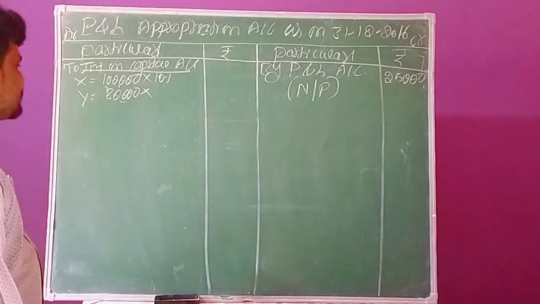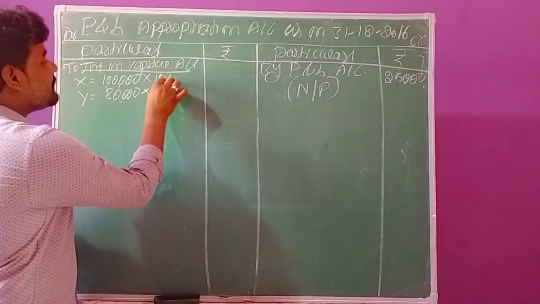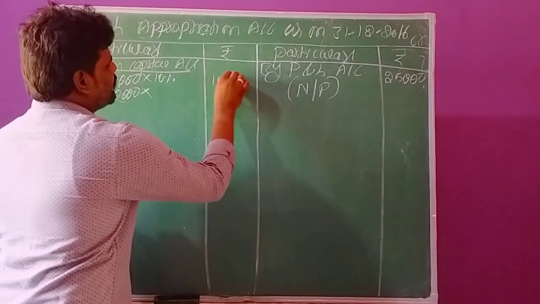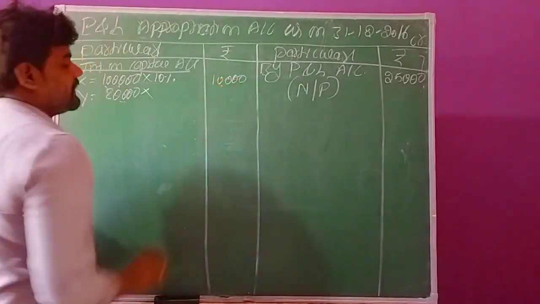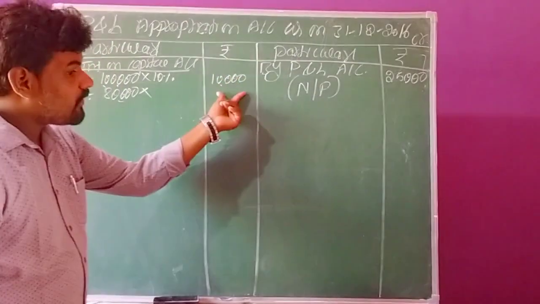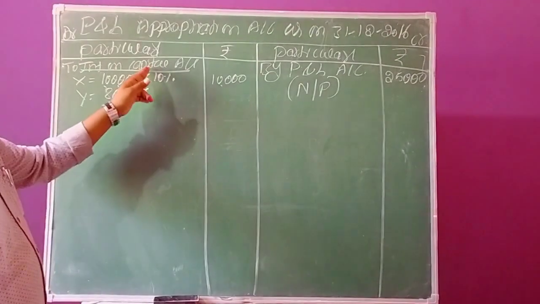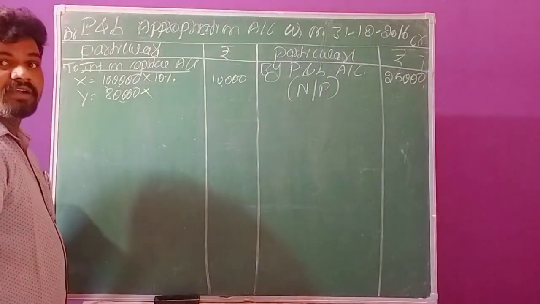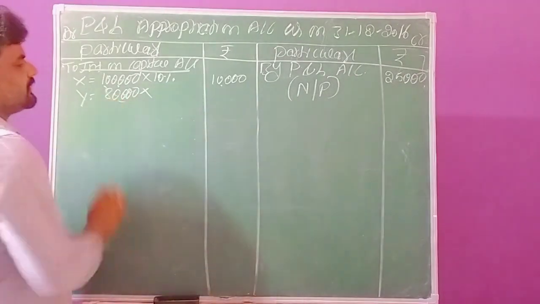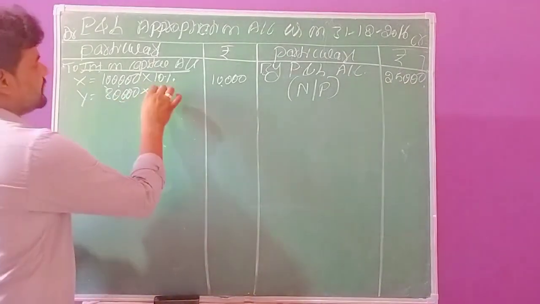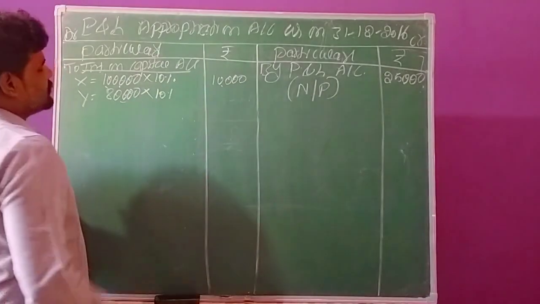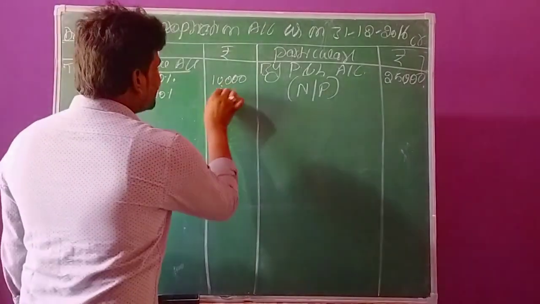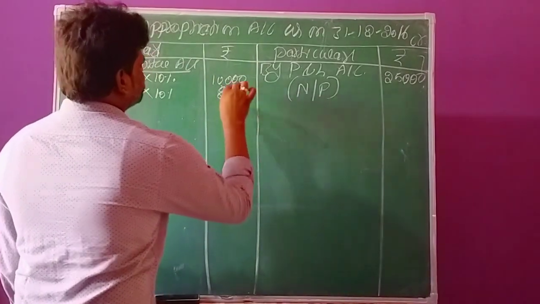We have to calculate 1 lakh into 10%, which gives 10,000 rupees. This is the interest on capital to partner X. Partner Y's capital is 80,000, and at 10% we get 8,000 rupees.